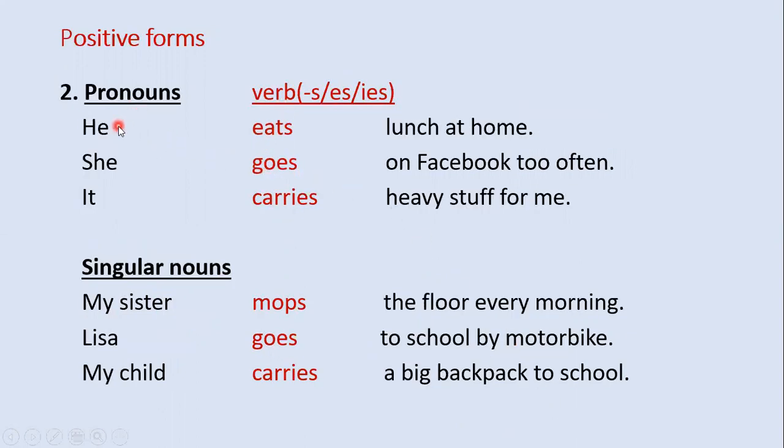With pronouns he, she, it, or singular nouns like my sister here, only one sister, Lisa, only one Lisa, my child, I mean only one child. So they are all singular nouns. We use them with verb s, es, or ies.